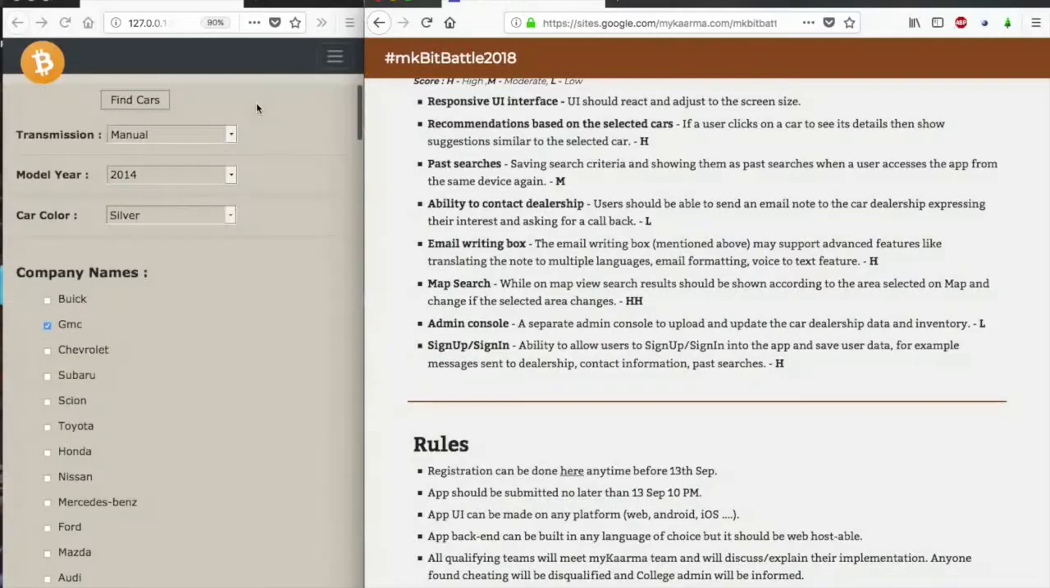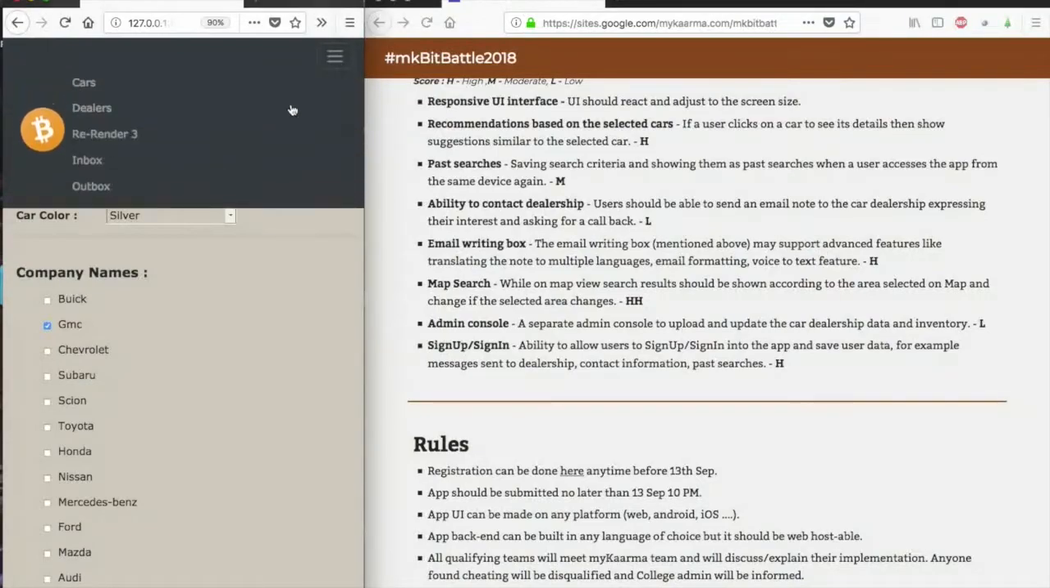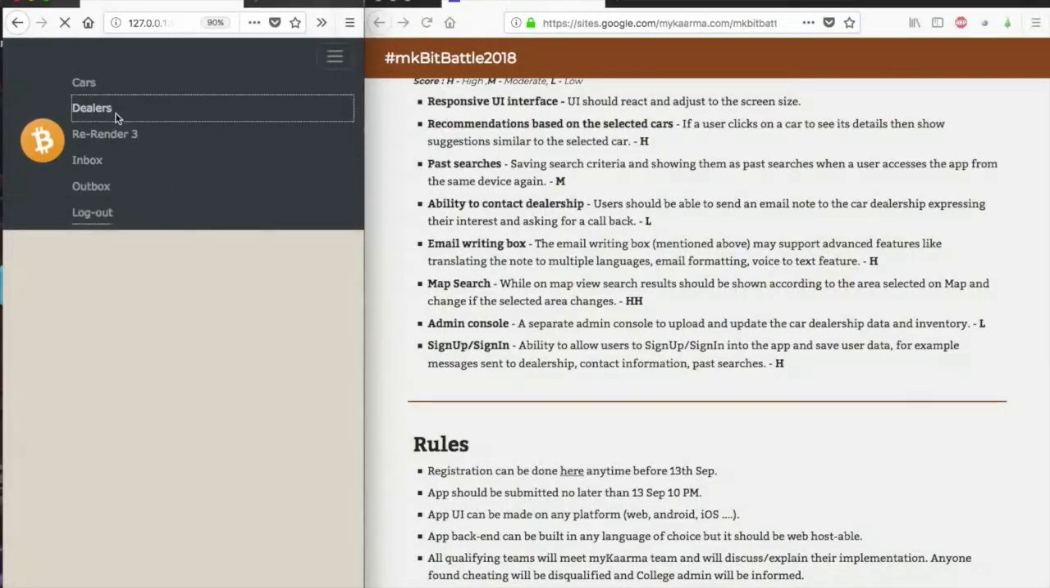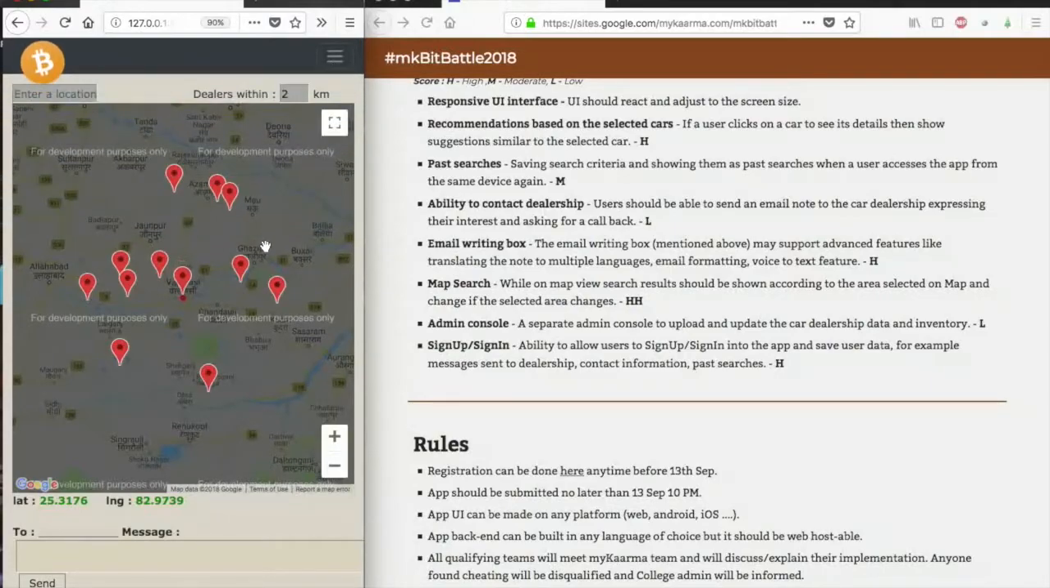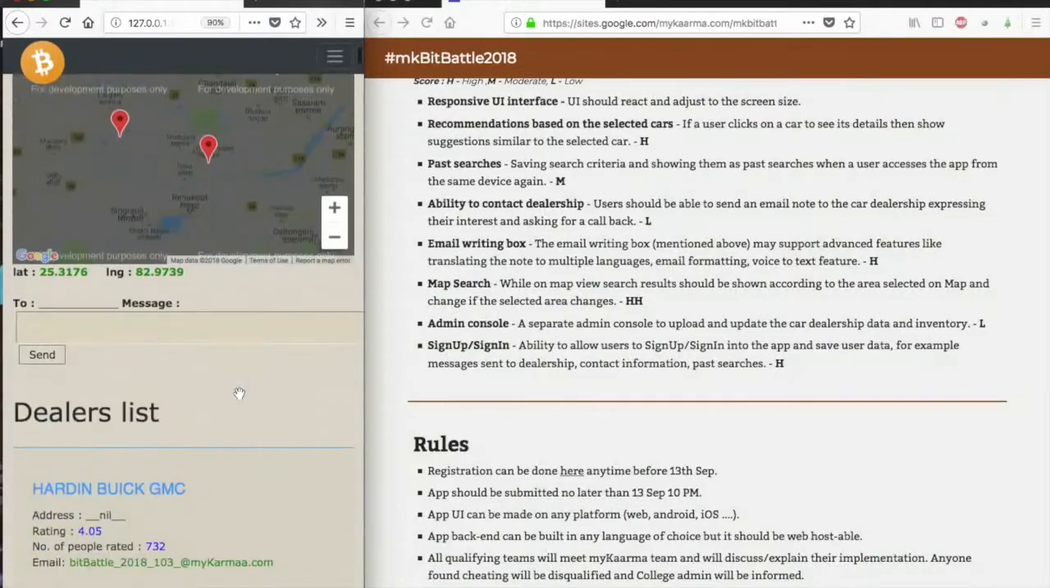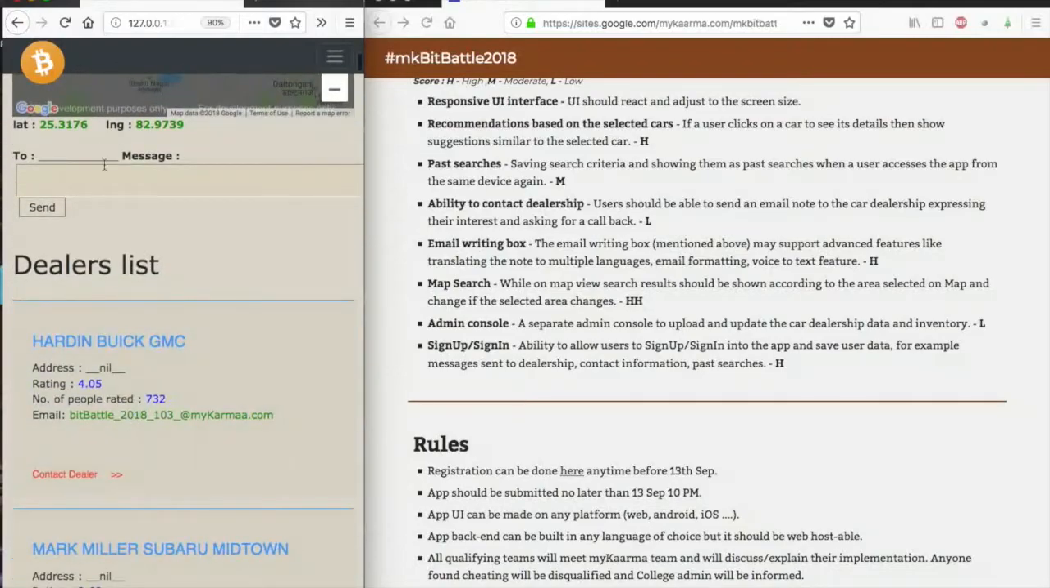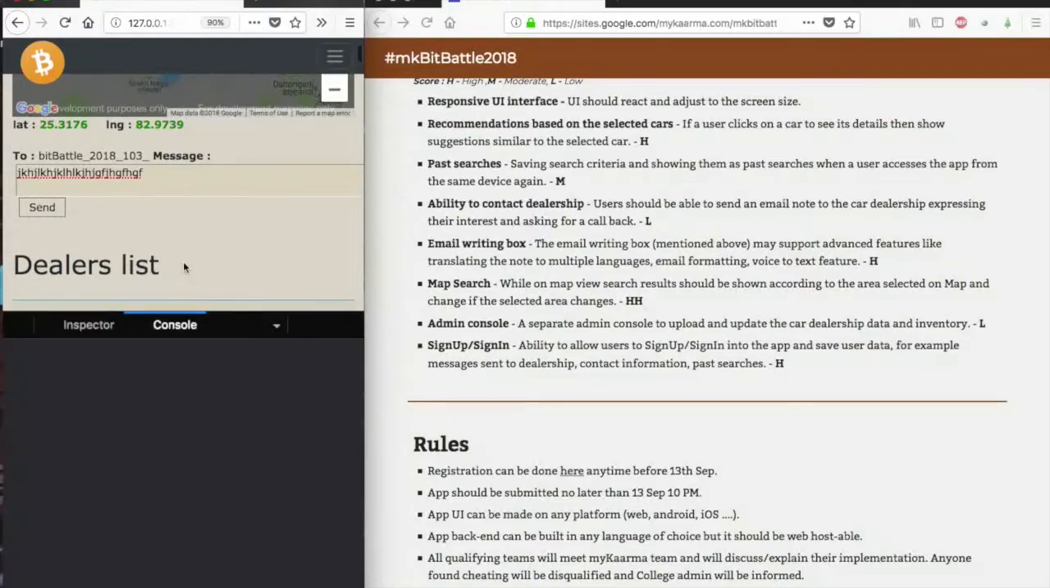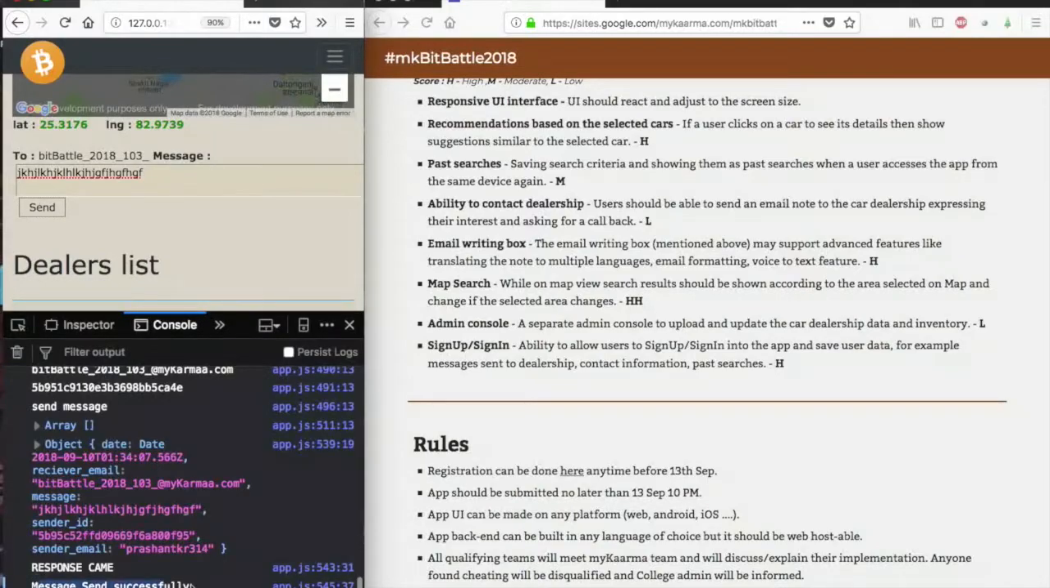Now I have shown you the ability to contact the dealership. I would say it's not fully finished, because I cannot show you the mails, I cannot show you the results, but I have built the back end of that. You can choose any of the dealers. If I choose this, then this message would go to this specific dealer, and we are distinguishing dealers with their email IDs, and this is the message that you can write. And then if you do send, you can actually see the message: that message was sent successfully.